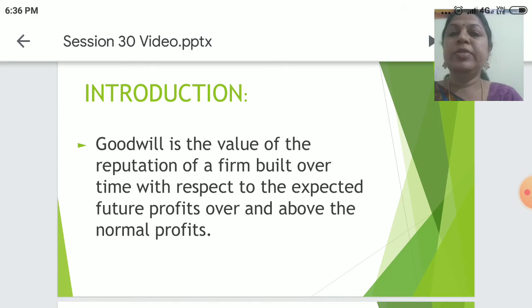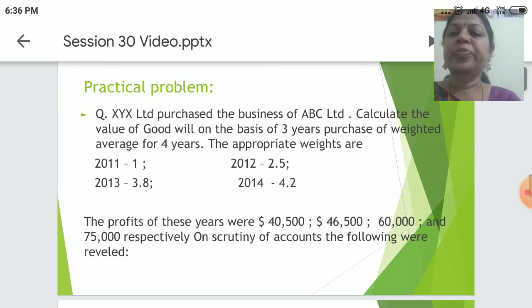Let's begin with the introduction. Goodwill is the value of the reputation of a firm built over time with respect to the expected future profits over and above the normal profits. And we'll straight away get into a practical problem on weighted average method.